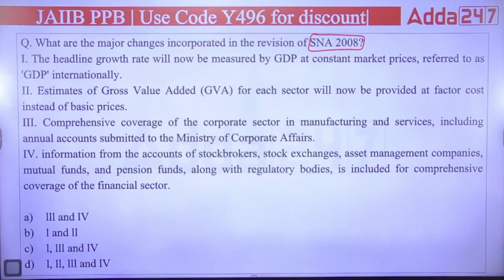First, the headline growth rate will now be measured by GDP at constant market price, referred to as GDP internationally. Second, estimates of GVA for each sector will now be provided at factor cost instead of basic prices. Third, comprehensive coverage of the corporate sector in manufacturing and services, including the annual accounts submitted to the Ministry of Corporate Affairs. Fourth, information from the accounts of stockbrokers, stock exchanges, asset management companies, mutual funds and pension funds along with regulatory bodies is included for comprehensive coverage of the financial sector. So what do you think? Which of the following are the major changes that happened?